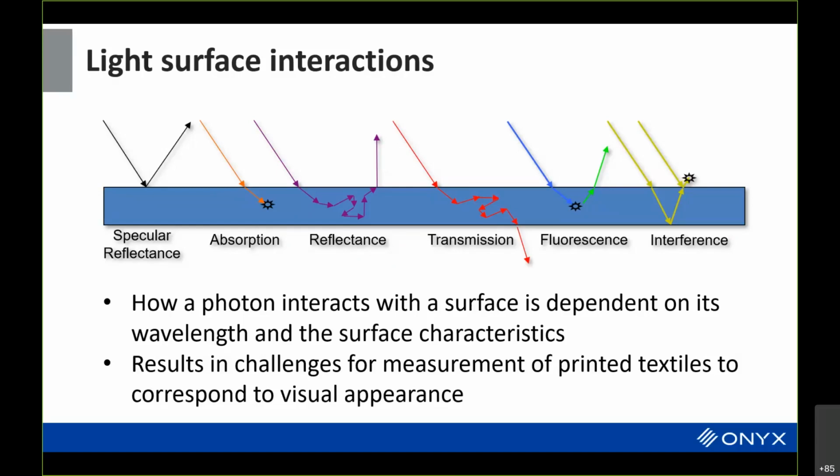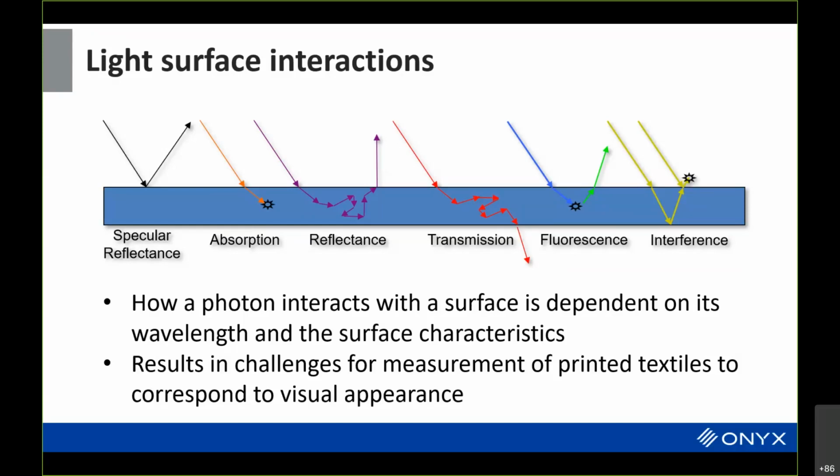And that's how you end up getting all sorts of fun colors in bubbles and these kinds of surfaces. The real key here is that all of these different ways that light interacts with surfaces provide challenges for measurement as well as understanding what the visual appearance is.